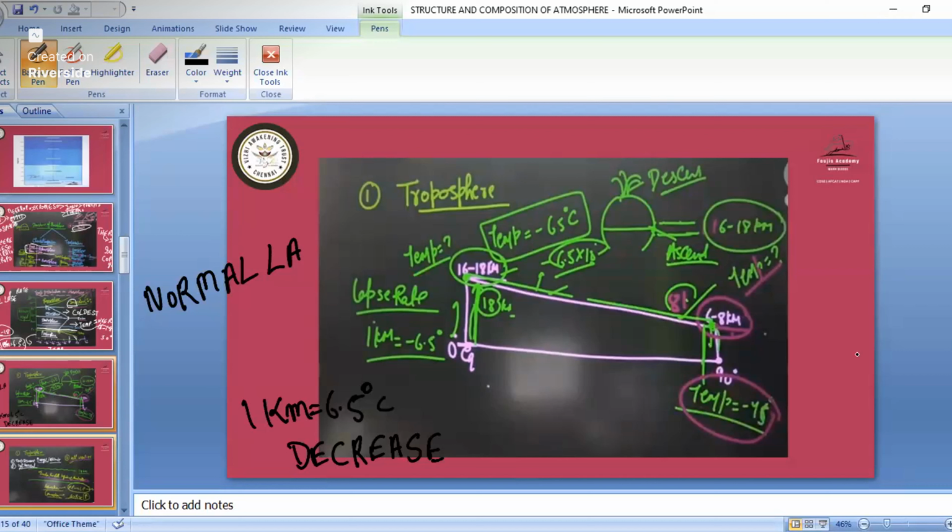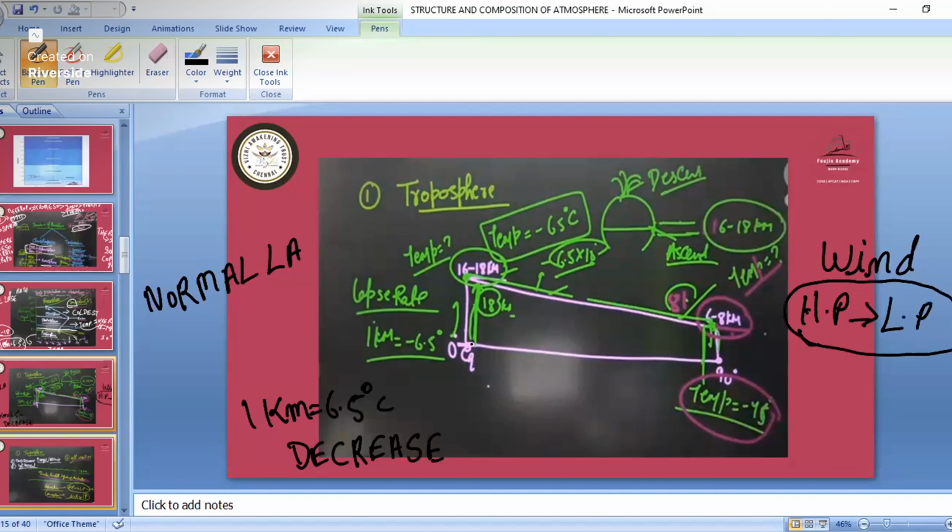When we see about the wind, in a later stage also we will study that wind moves from high pressure to low pressure. Wind movement is from high pressure to low pressure.